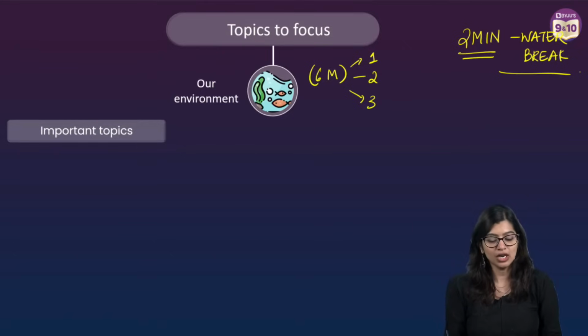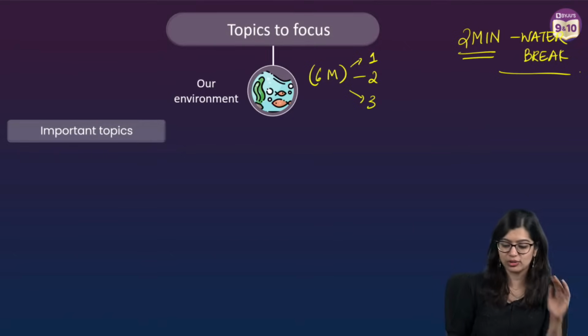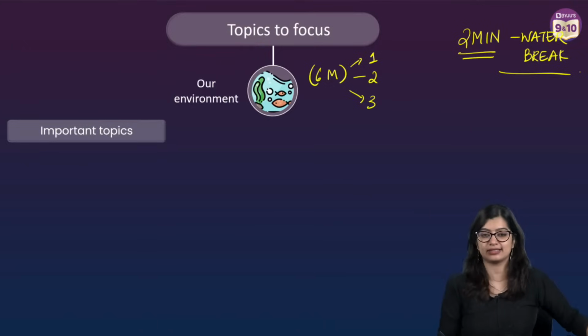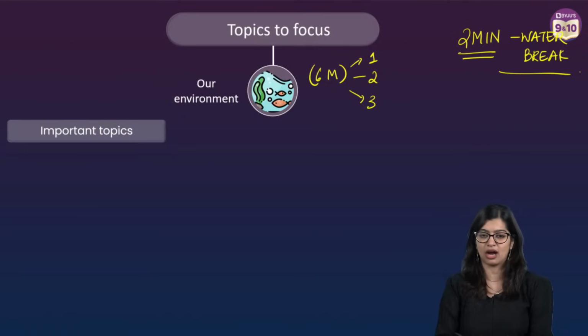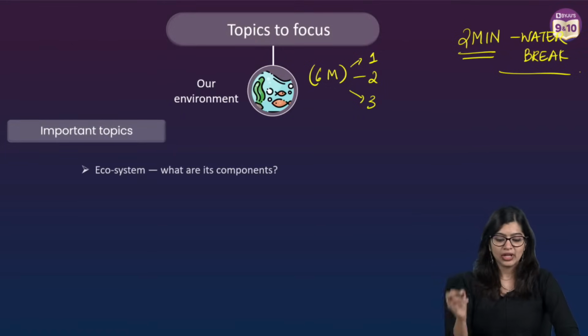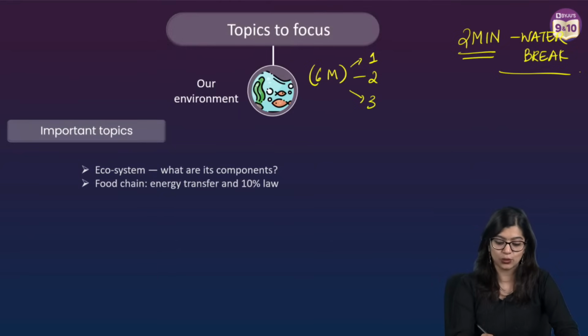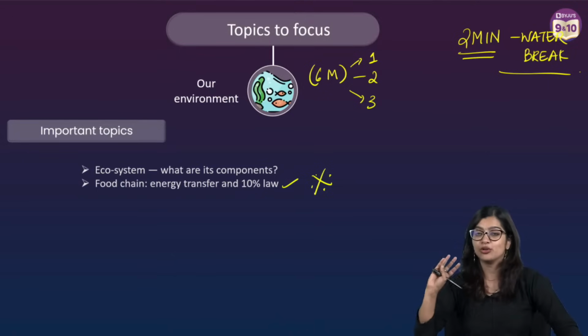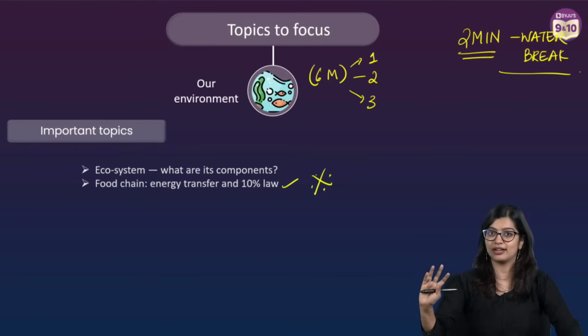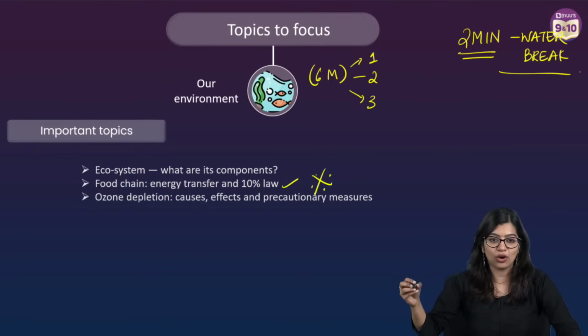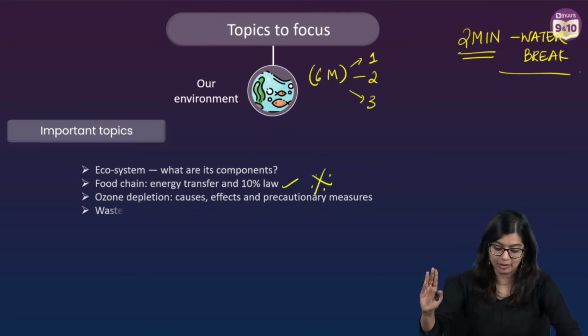Okay. So now, of course, students, last leg of today's class, where all we need to do is to have a look at the chapter Our Environment. Like I said, ecosystem, its components, food chain, 10% energy law. Please don't skip this topic. Pakka, you will get a 2-mark question. And of course, as you all know, ozone depletion, its causes, effects, all of this is very important.